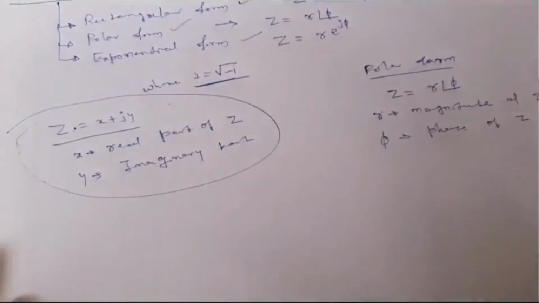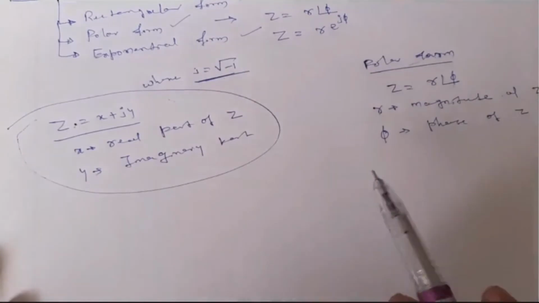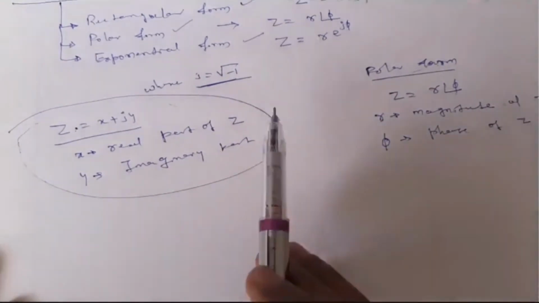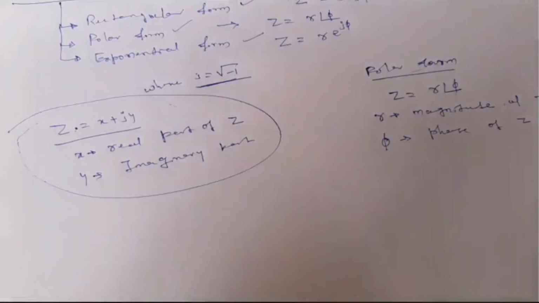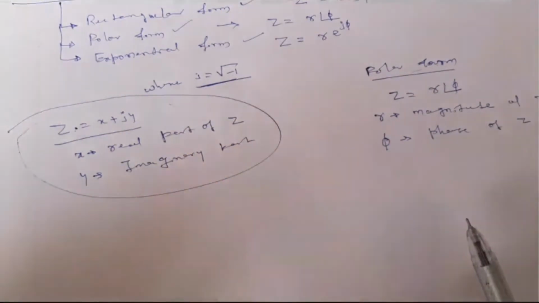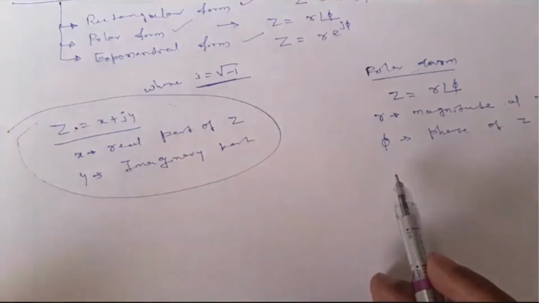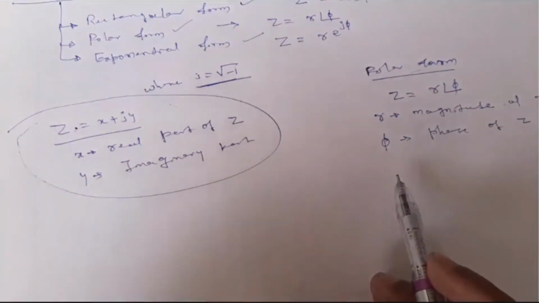So we can have a relation between polar and rectangular form. A very important thing here, dear students: just like natural numbers, complex numbers can be added, subtracted, multiplied, and divided. Addition and subtraction will be easier in rectangular form.